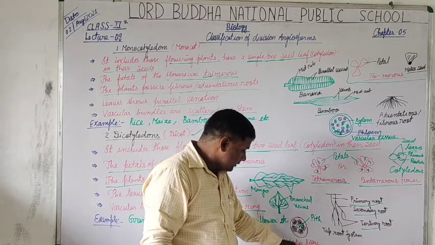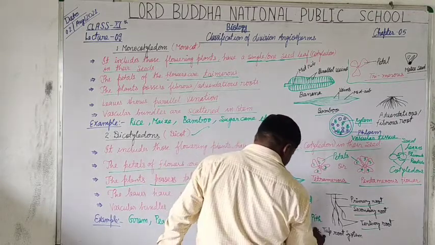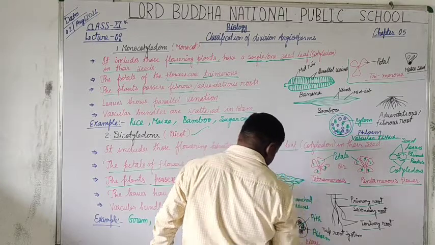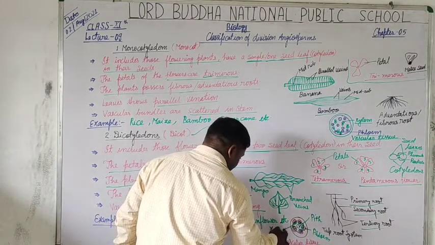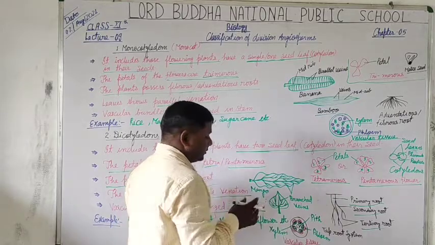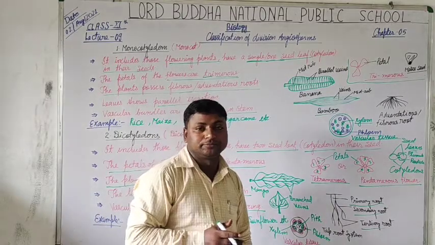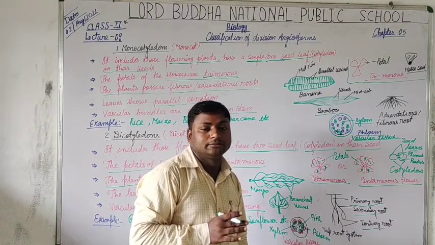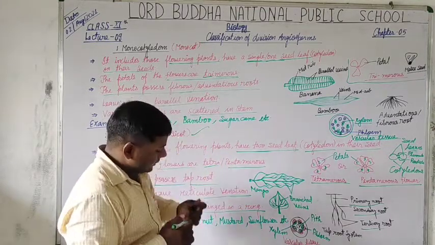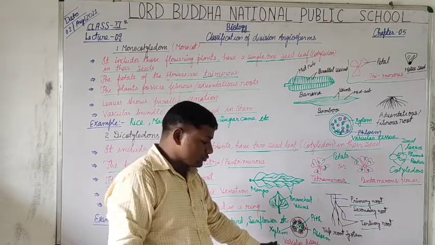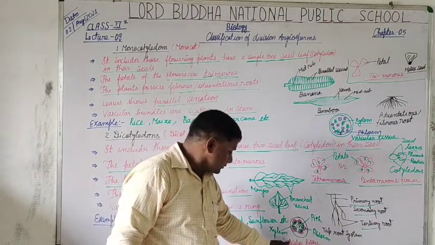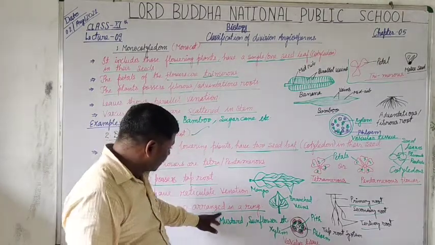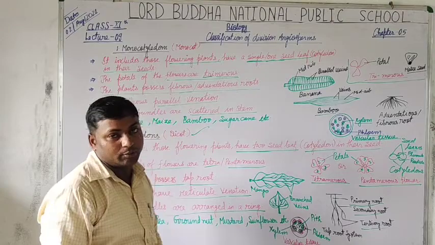Around the stele, in the outward direction, phloem is present, and in the inward direction, xylem tissues are arranged. So this type of arrangement of the vascular tissues is known as the ring-arranged vascular bundle.